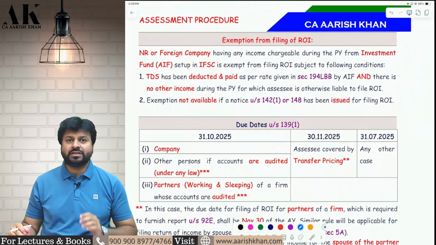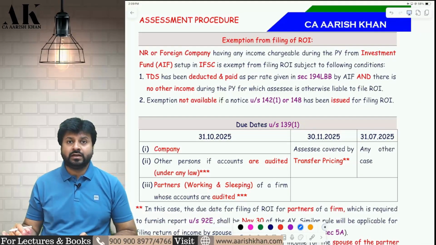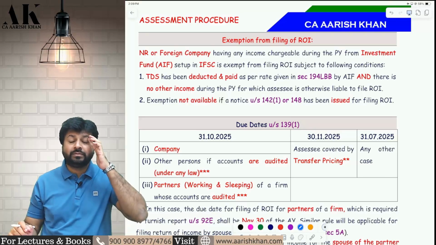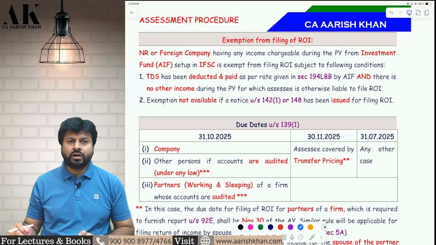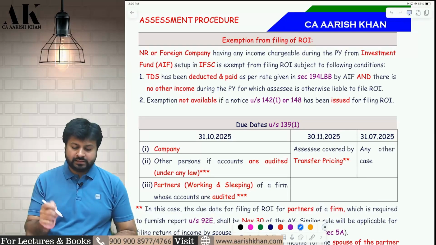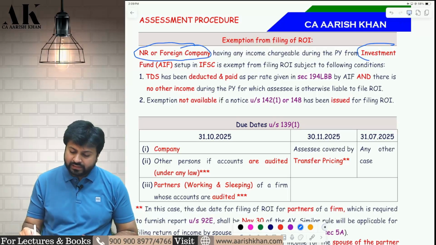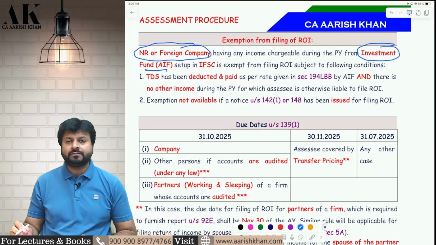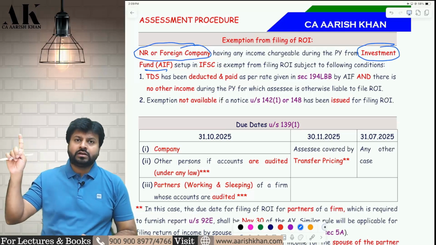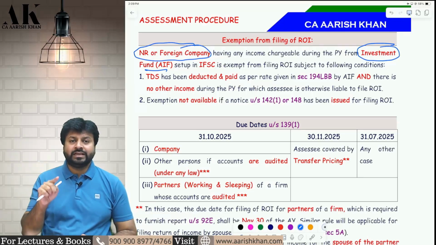Next part of the same section, that is exemption from filing ROI. There are few people who have been exempted from filing ROI. Now, who are those fortunate people? Those are non-resident and foreign companies. Certain non-residents and foreign companies have been exempted, who have invested in the investment fund AIF.